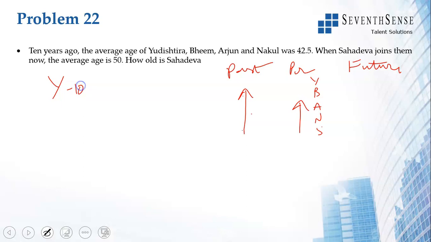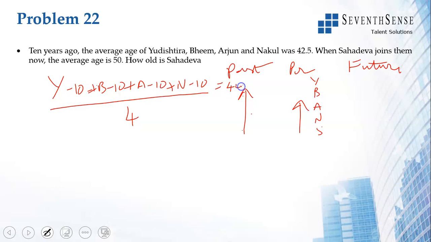So 10 years ago, Yudhishthira was y minus 10, Bhima b minus 10, Arjuna a minus 10, Nakula n minus 10. That average age divided by 4 was 42.5. You subtract 10 in each of their ages.